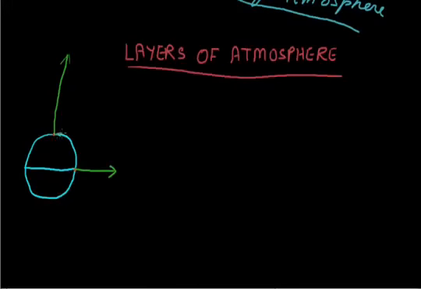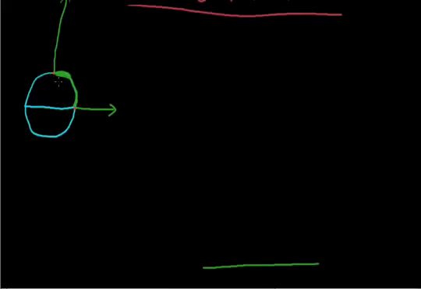I am taking this land area from pole to equator. This is our pole, that is 90 degree, to here the equator, that is 0 degree. So the land which I take here is from 90 degree to 0 degree.